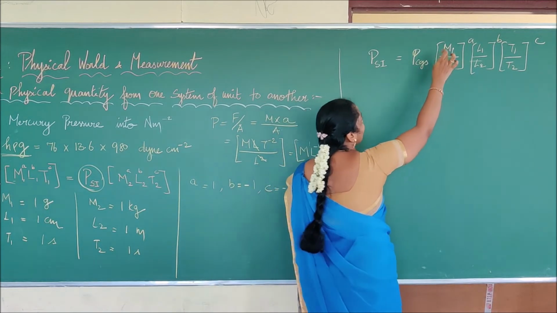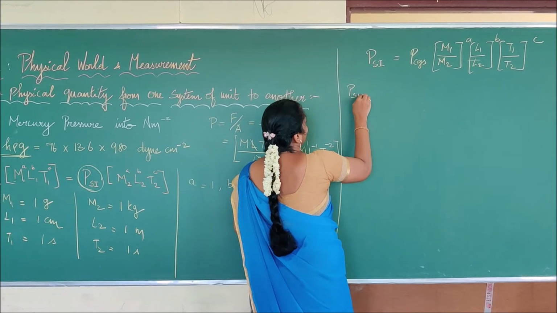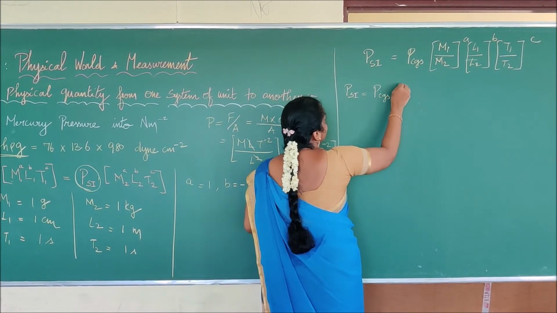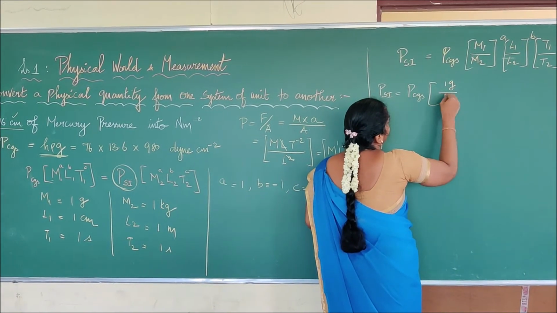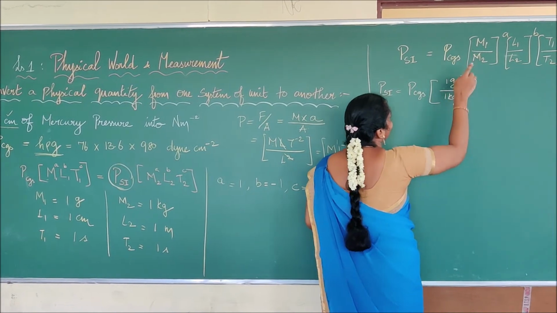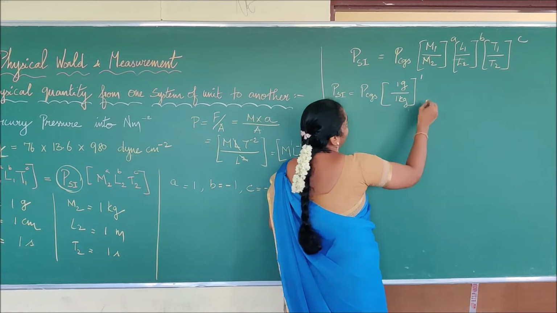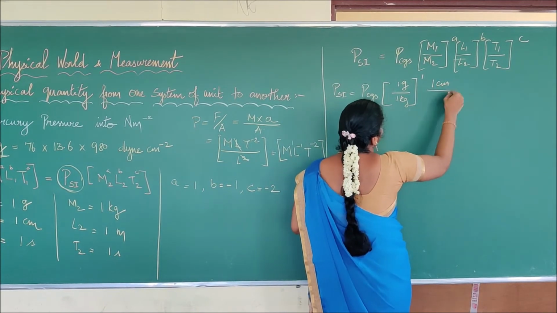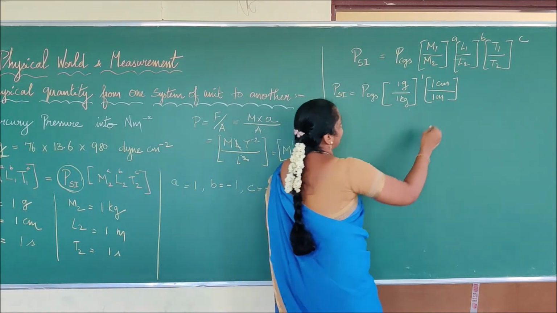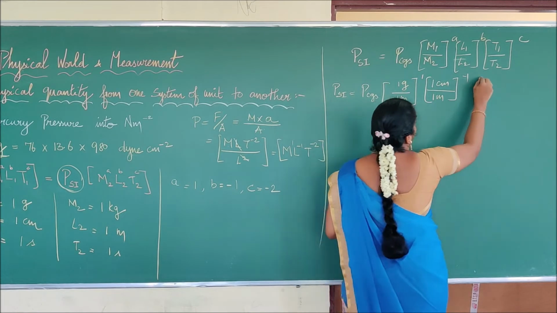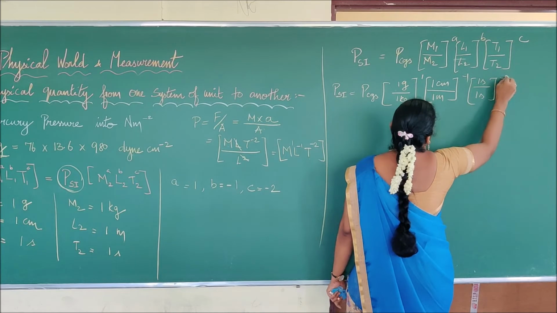Now we are going to substitute the values of M1, M2, L1, L2, T1, T2. So what is the value? P of SI will be equal to P of CGS into, what is the M1 value? M1 value is 1 gram, 1 gram divided by 1 kilogram, the whole power A. What is the A value? A value is 1. Then L1. L1 is what? 1 centimeter divided by 1 meter, the whole power. What is the B value? B value is minus 1. Then 1 second divided by 1 second, the whole power. What is the C value? C value is minus 2.